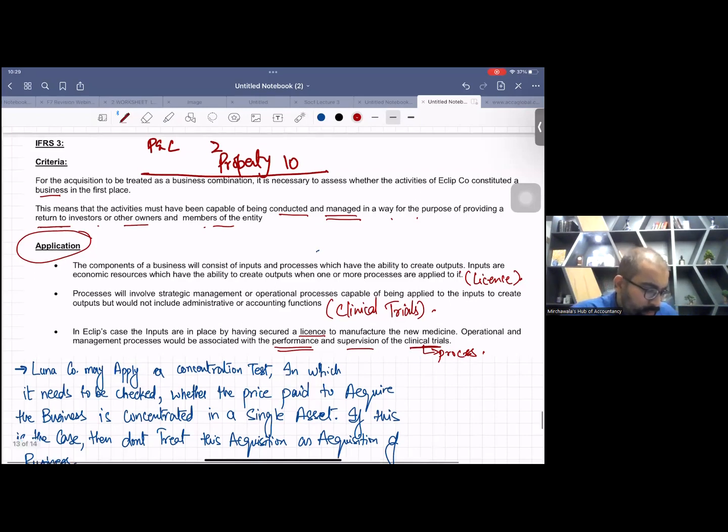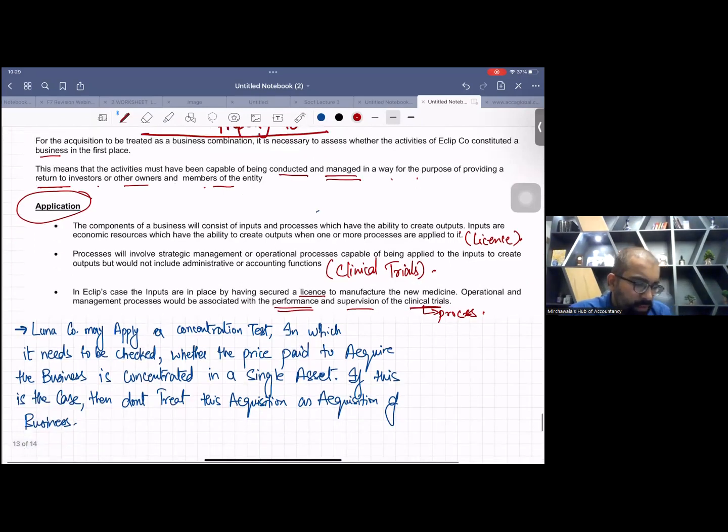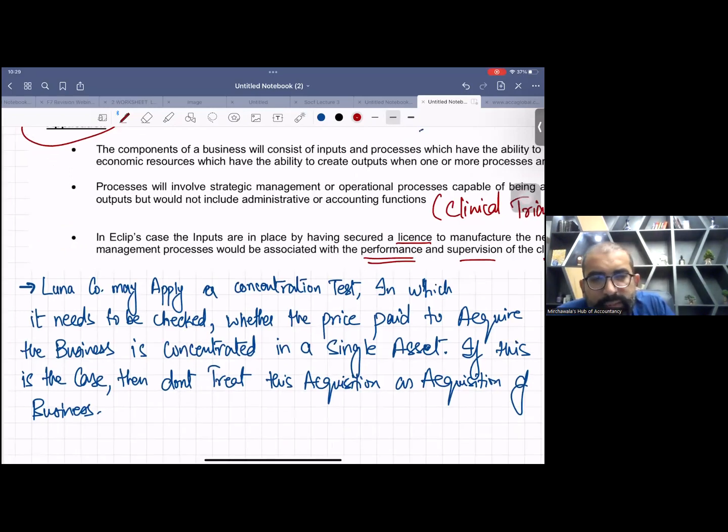Now, here I have written the concentration test in my own words. Luna company may apply a concentration test. This is an optional test, okay? It needs to be checked whether the price paid to acquire the business is concentrated in a single asset.